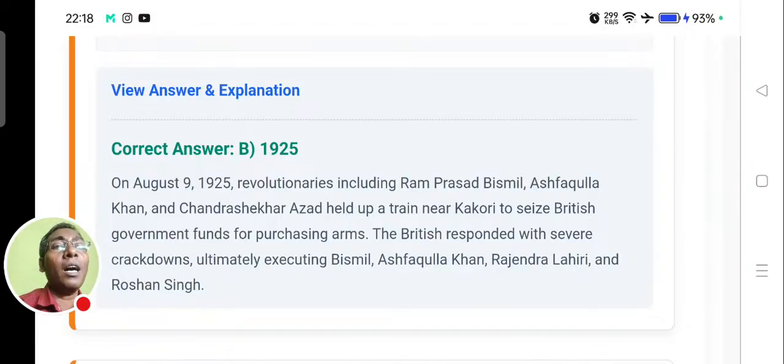The British responded with a severe crackdown, ultimately executing Bismil, Ashfaqullah Khan, Rajendra Lahiri, and Roshan Singh. They were hanged by the British after the Kakori Kand. Kakori is a station between Lucknow and Gonda.